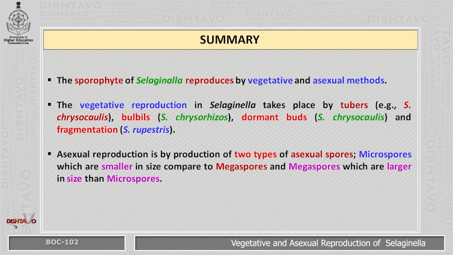The vegetative reproduction in Selaginella takes place by tubers, example Selaginella chrysocaulos; bulbils, Selaginella chrysorhizos; dormant buds, Selaginella chrysocaulos; and fragmentation by Selaginella rupestris. Asexual reproduction is by the production of two types of asexual spores: microspores, which are smaller in size, and megaspores, which are larger in size than the microspores.